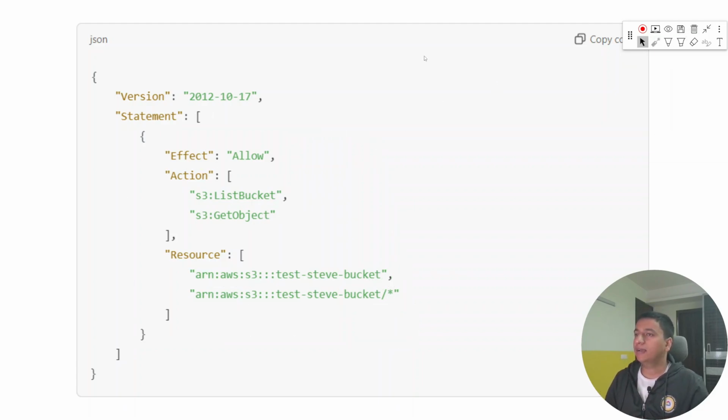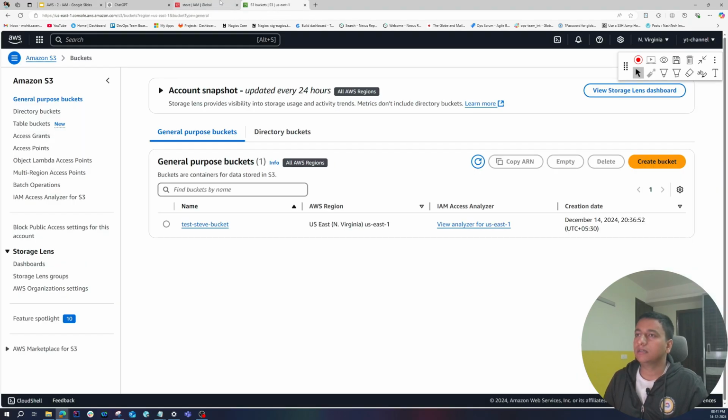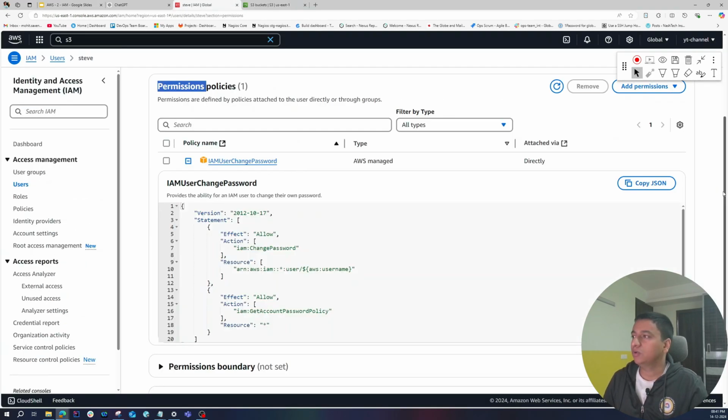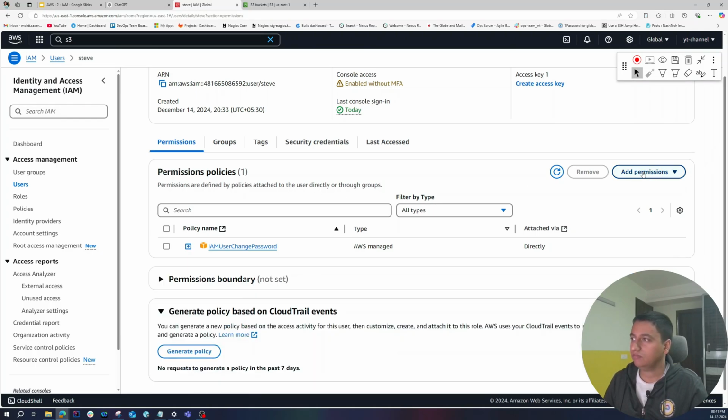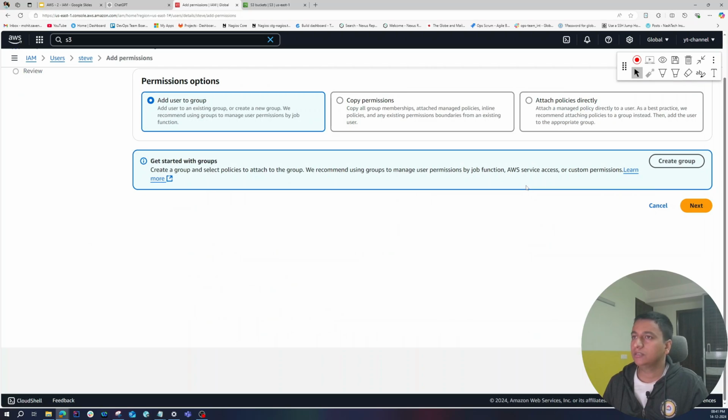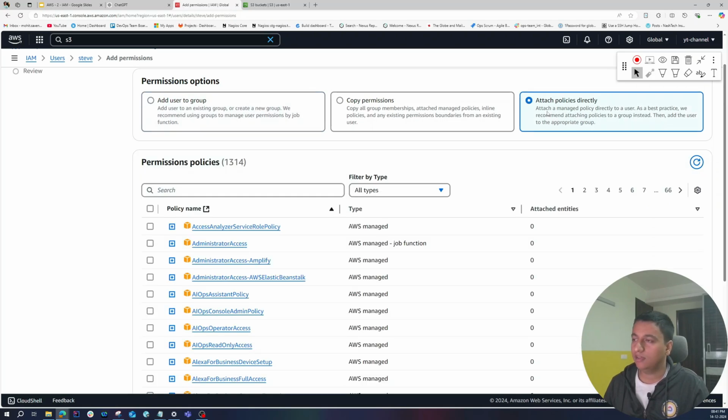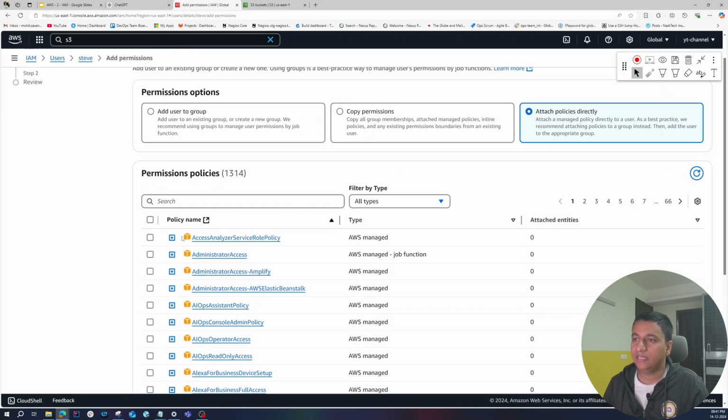So let's go back, go to Steve. How to add policies? You see a button over here that says add permissions. Click here. Now you have two options. Either you can give your own inline policy, where you write that JSON, or you can add the inbuilt permissions. Let's try that. Over here you have multiple options like adding to group, copying permissions, or attach policy directly. Click on here. Over here you will see all the inbuilt policies that are provided by AWS.